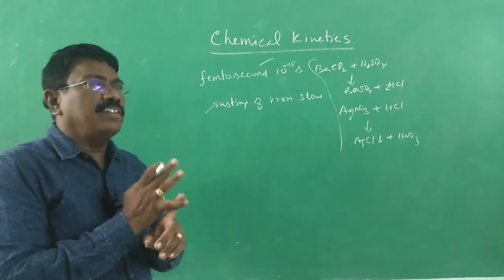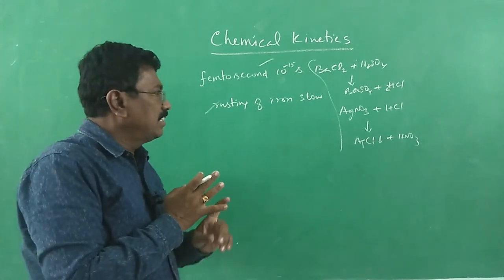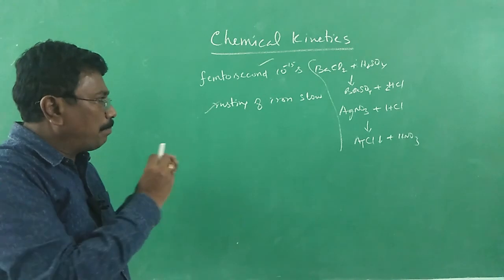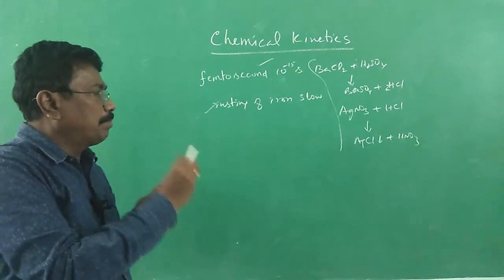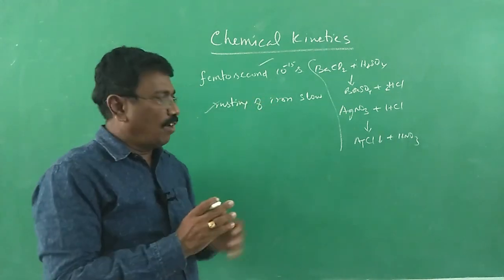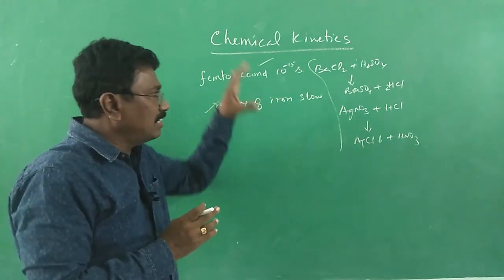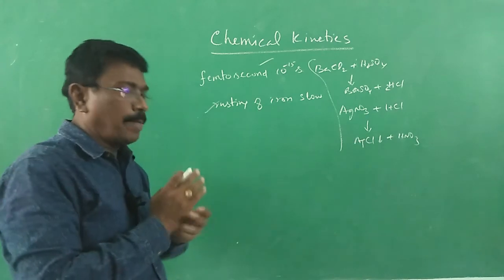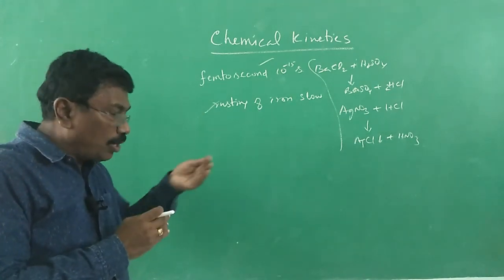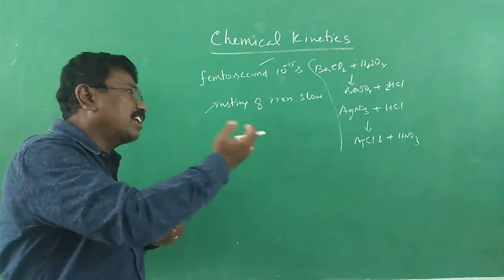Knowing the rate as well as the mechanism of the reaction, by altering the proper conditions like temperature, pressure, catalyst, etc., how can we modify the rate? What is the actual rate as per this condition? And how can we modify the rate, whether we have to slow down or make the reaction fast?